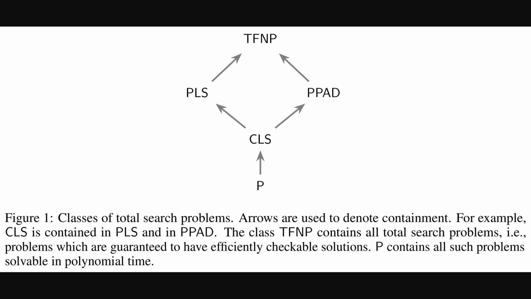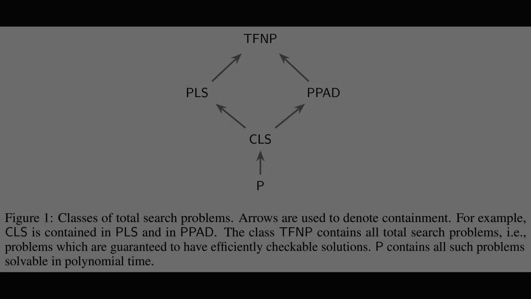All these complexity classes are part of TFNP, total function non-deterministic polynomial time, a family of problems always possessing a solution, even if that solution is hard to find.